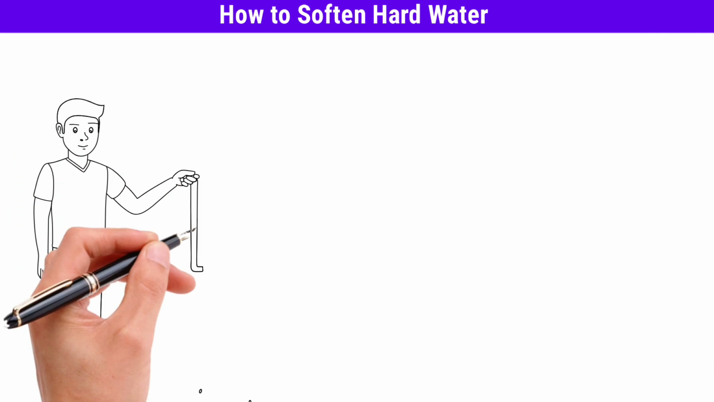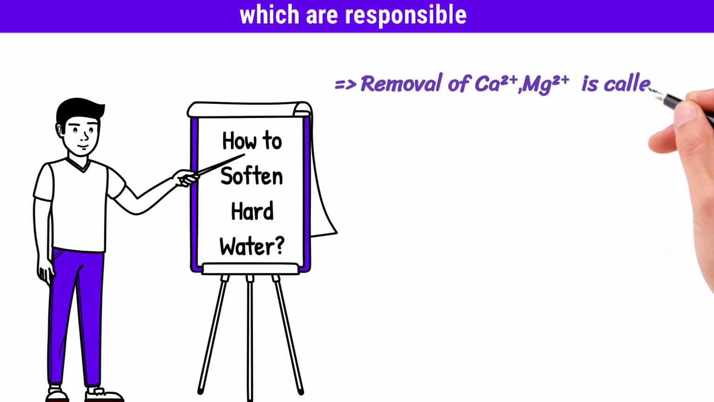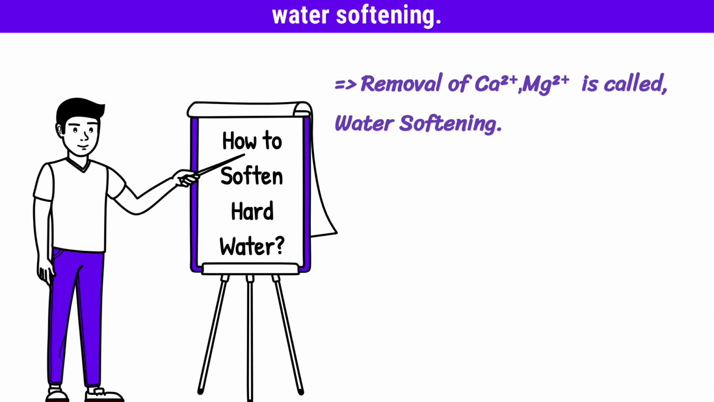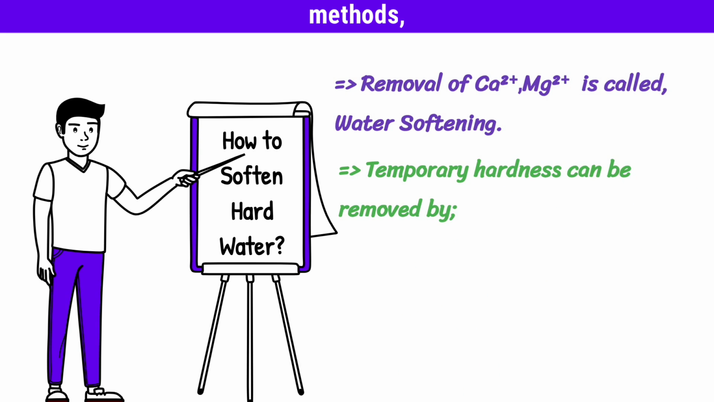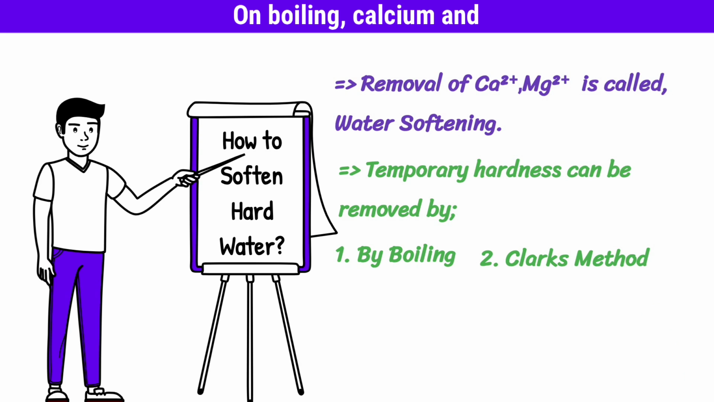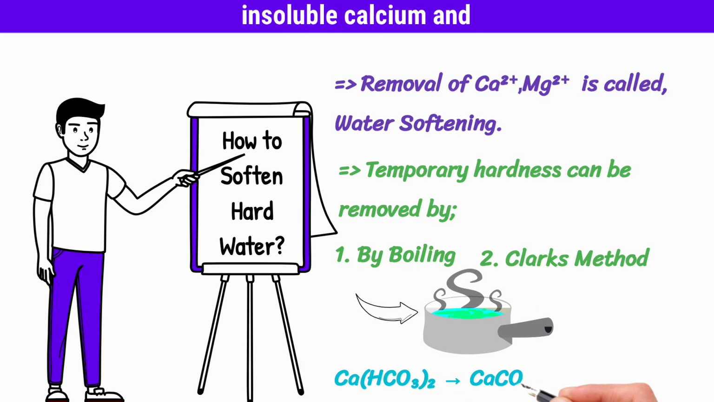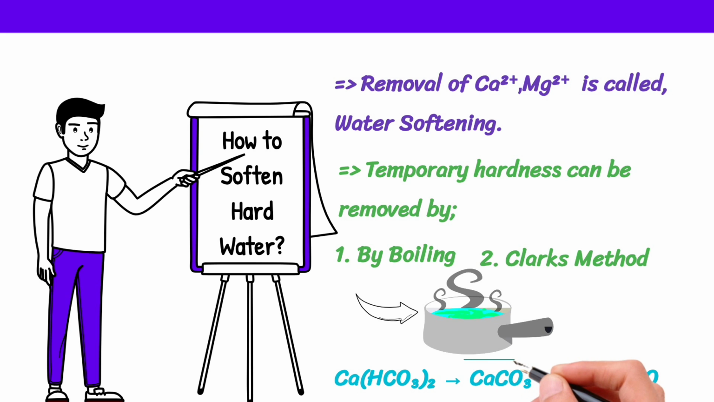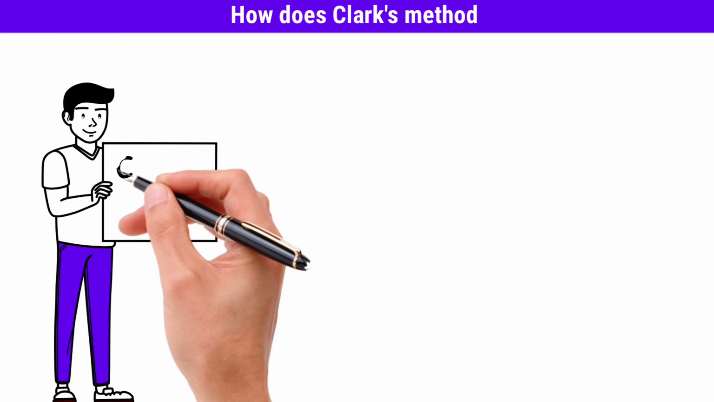How to soften hard water? The removal of magnesium and calcium ions, which are responsible for the hardness, is called water softening. Temporary hardness can be removed by two methods: by boiling and by Clark's method. On boiling, calcium and magnesium bicarbonate decomposes to produce insoluble calcium and magnesium carbonate, which is also known as boiler scale. How does Clark's method work?